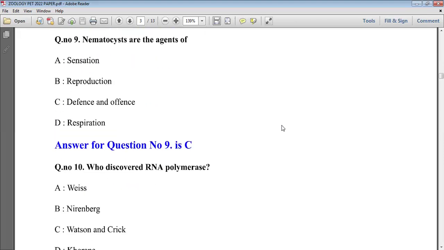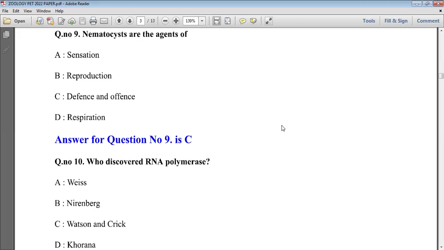nematocysts are the agents of. Nematocyst is nothing but the stinging organelle present in the members of the phylum Cnidaria. The stinging organ is responsible for anchorage, offense, and defense. These functions we are looking at here in option C. So option C will be the right answer.